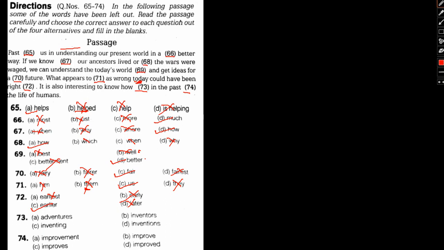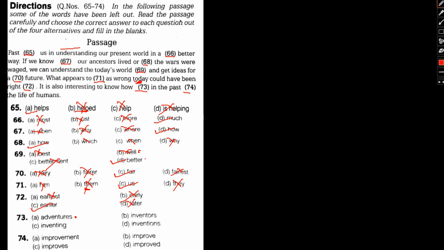It is also interesting to know how dash in the past, adventures in the past. Let's go through this: it is interesting to know how dash in the past dash the life of humans. Okay, adventures in the past could be a probable answer, but definitely it's hard to say.